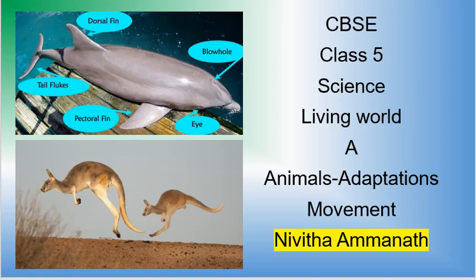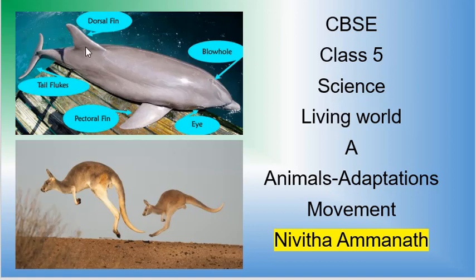And what are adaptations? Adaptations are the special features, special behavior, special characteristics in an animal, in their body, in their behavior, that help them to survive in the habitat. What is survive? Survive is to safeguard yourself from the predator. Survive is to get your prey. So the changes in the feature or behavior of an animal to help it survive in a particular environment are called adaptations. There are various types of adaptations, and organs for movement adaptation is very famous.